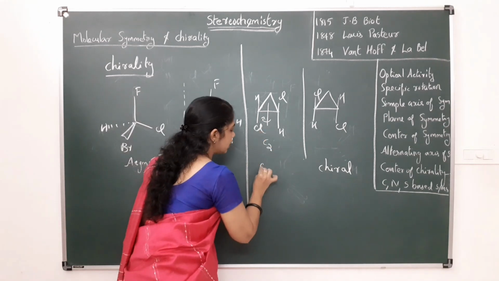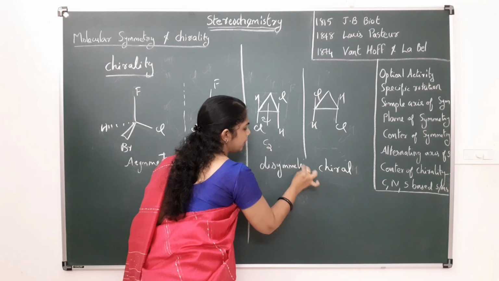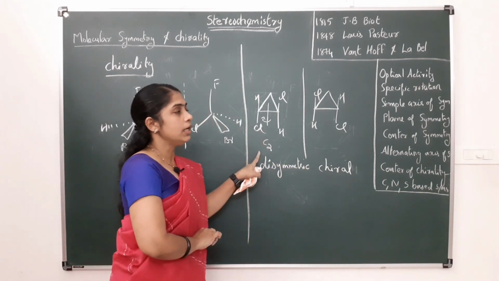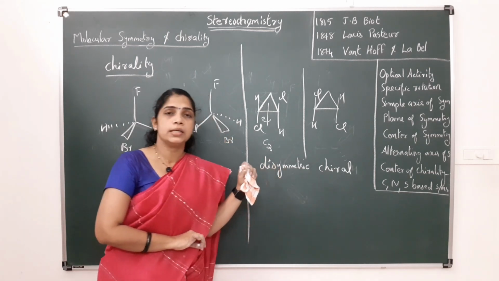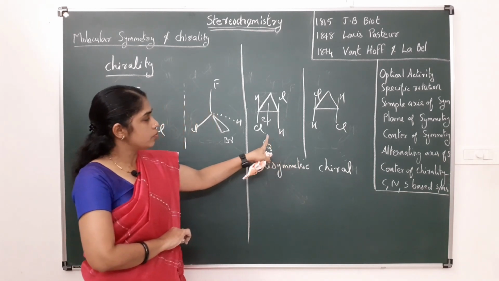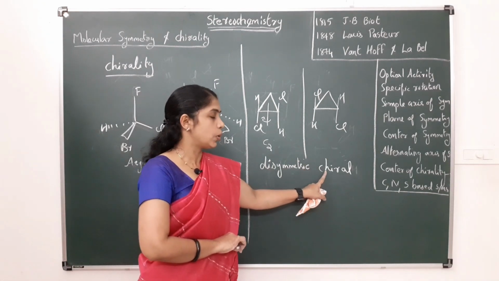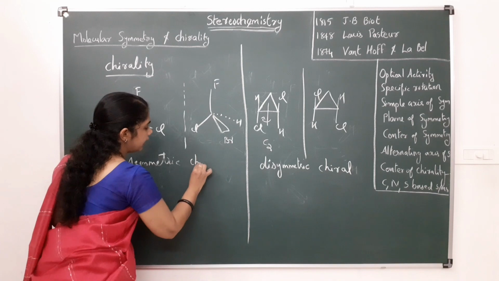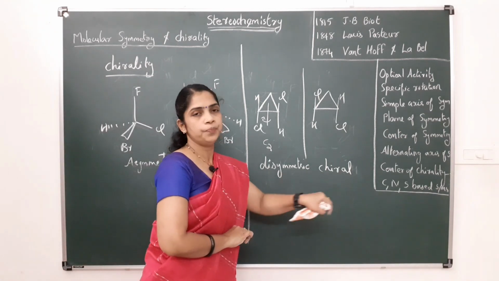And this type of molecule is called a dissymmetric molecule. This type of molecule is dissymmetric because it has a Cn axis of symmetry. For example, here it is a C2 axis of symmetry. So this type of molecule is called a dissymmetric molecule, and it is not superimposable on its mirror image. So it is also a chiral molecule. So both the asymmetric molecule and the dissymmetric molecule are chiral.